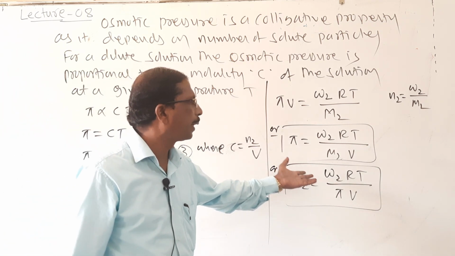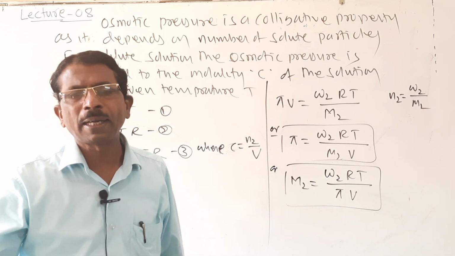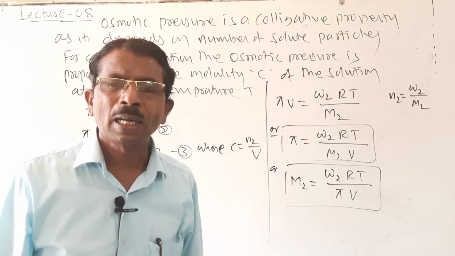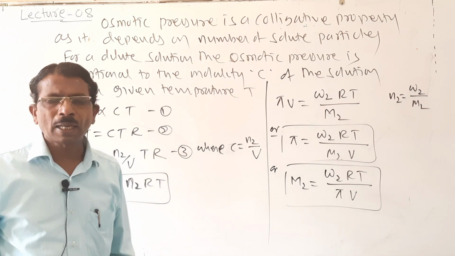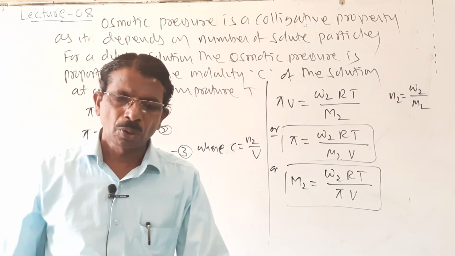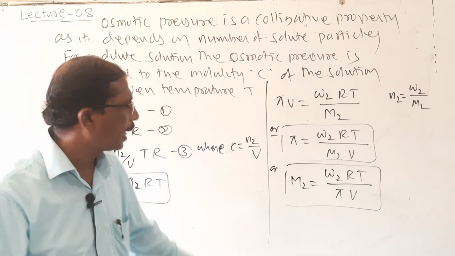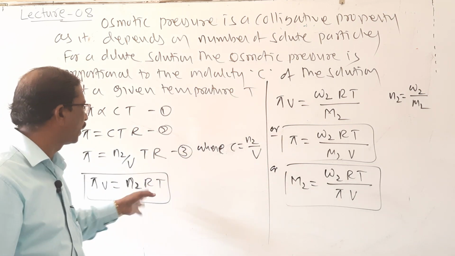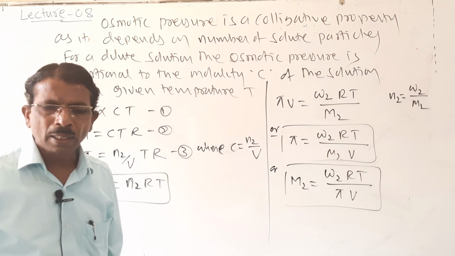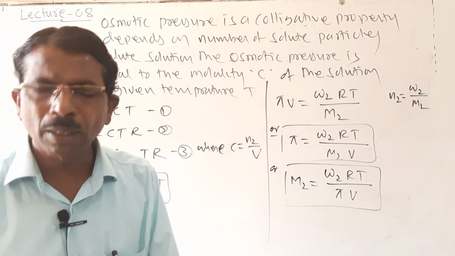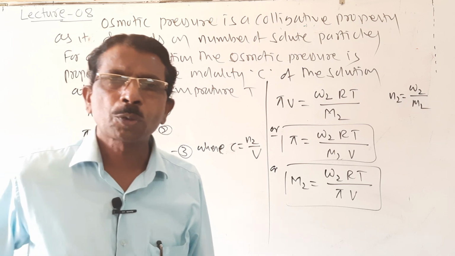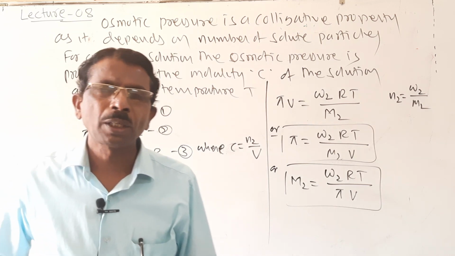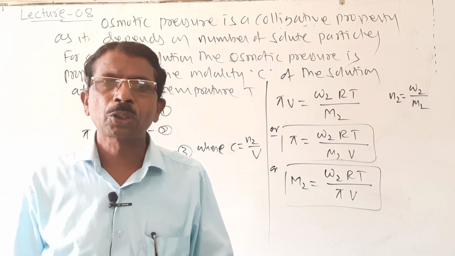So here it is about how osmotic pressure is related to the molality, how it is a colligative property. So students, the osmotic pressure is directly proportional to the molality, and it is given by this equation. Then in our next class, we will discuss reverse osmosis and a few terms in osmosis, that is, isotonic solution, hypertonic solution, etc.